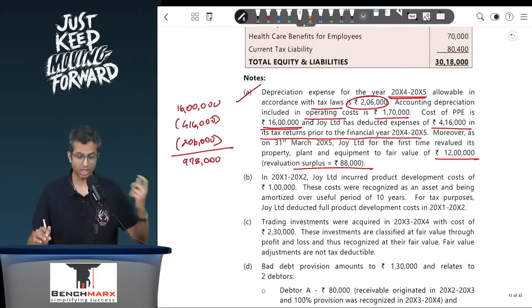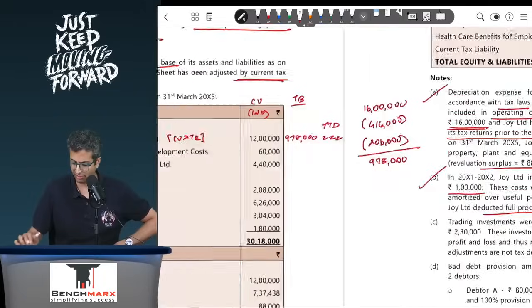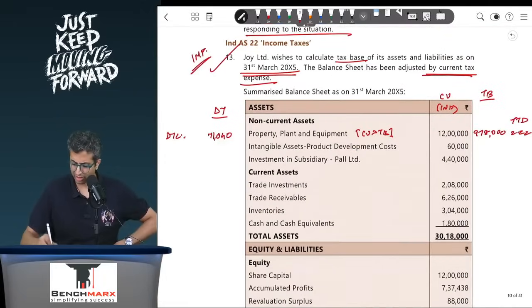Point B. In the year 11-12, Joy incurred product development costs of 1 lakh, I think 4-5 years back. These costs were recognized as an asset which is being amortized over the period of 10 years. For tax purposes, Joy deducted the full development cost in the year 11-12, which means in your books you'll have an intangible product development cost appearing at 60,000 after 4 years of amortization, but the tax base is 0.